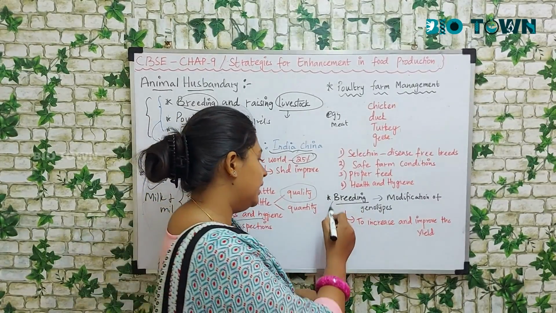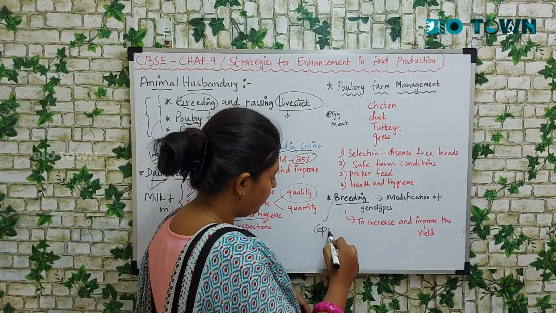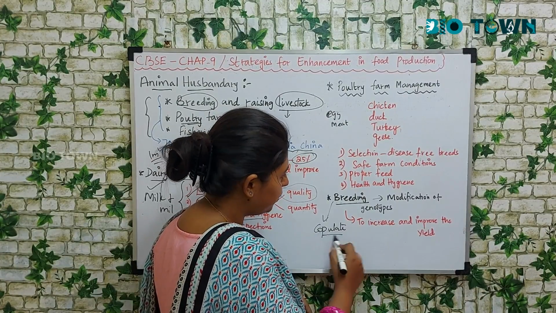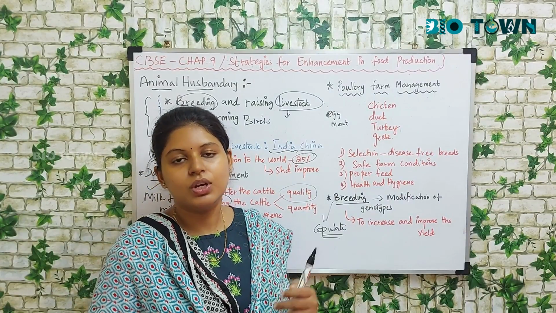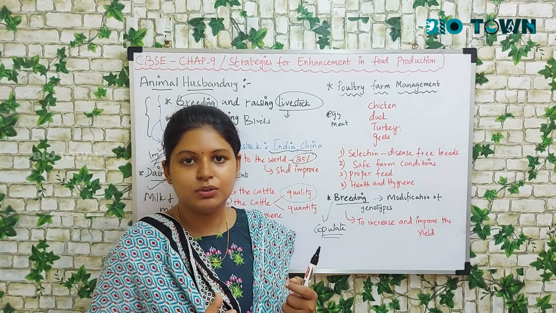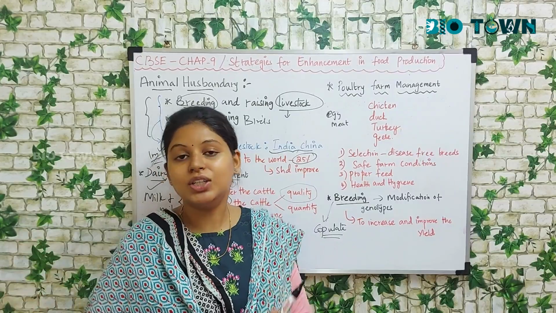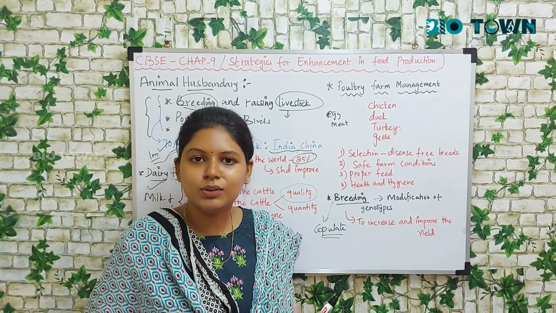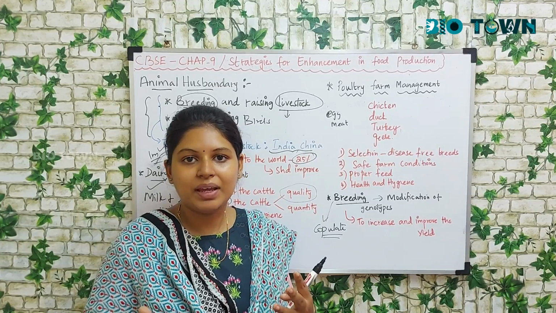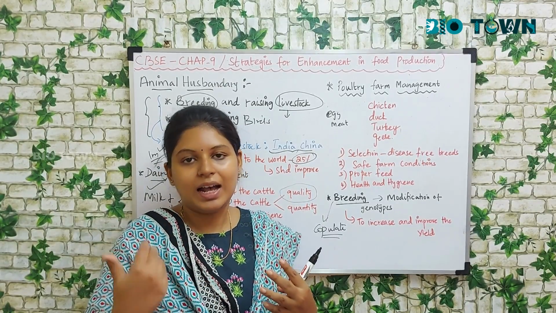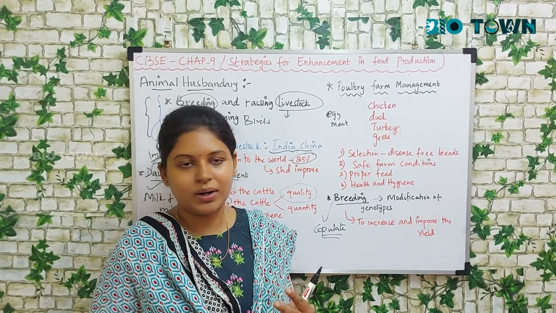So what is breeding? You make them copulate, you make them reproduce. So why do you have to make these species reproduce? When you make these species reproduce, you get progeny out of these species. So what is the use of these progenies? These progenies basically help in providing food as well as economically important products.